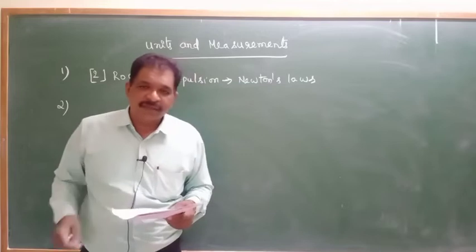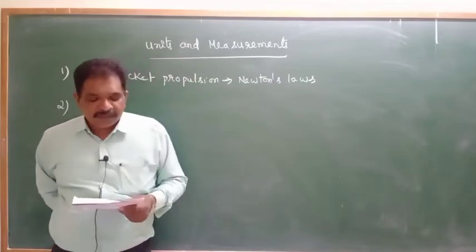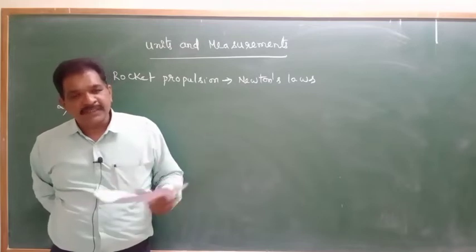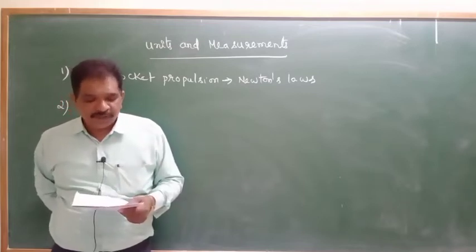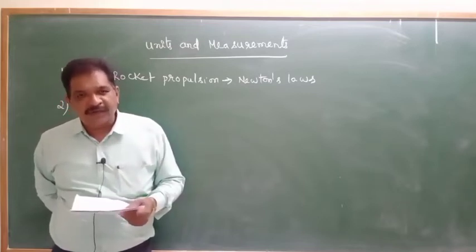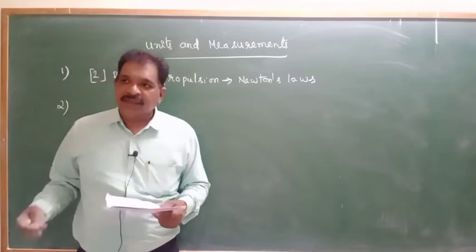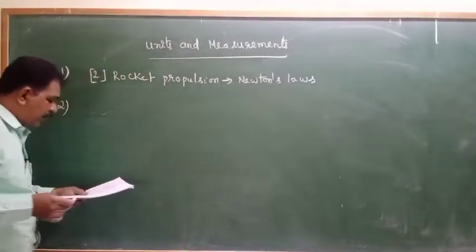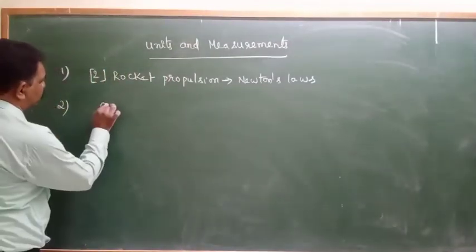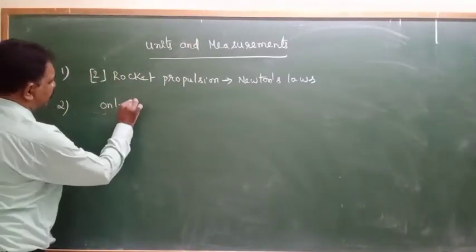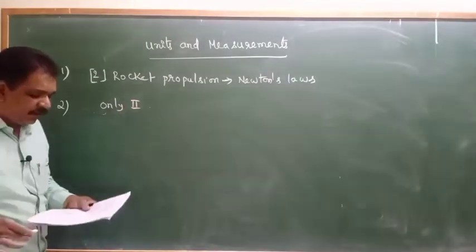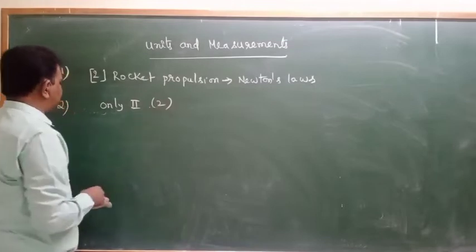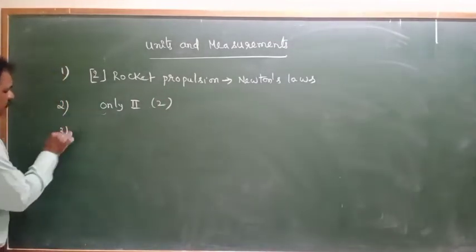If you observe the second statement, space is not heterogeneous, space is homogeneous, and there is no preferred location in the universe. That is the wrong statement. So what is the wrong statement means only the second statement is wrong. The answer will be the second option. Next, question number 3.